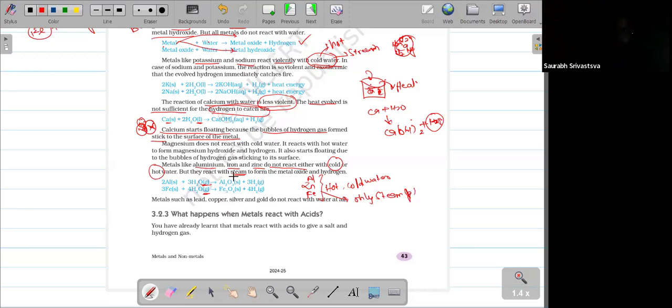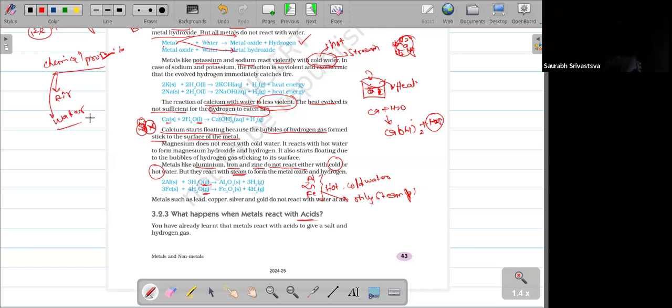And next, what happens when the metal reacts with acid? If the metal reacts with acid, what is the product? The properties we saw until now are chemical properties. The first one is the air, and the second one is the water.